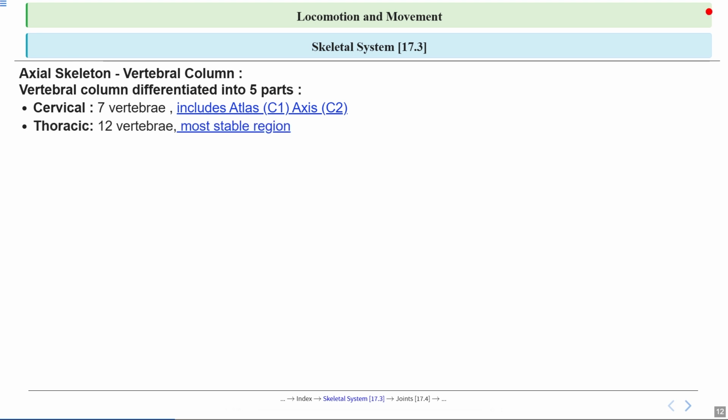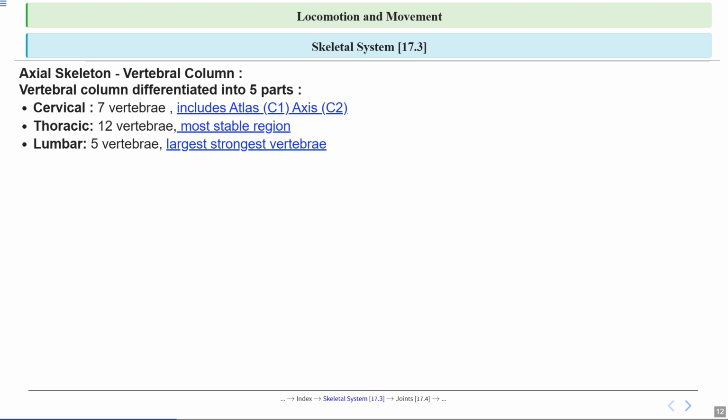Next is the thoracic region, which has 12 vertebrae. This is the most stable part of the spine because it connects to the ribs, forming a protective cage around our heart and lungs. So you can imagine this area as the sturdy frame of a shield keeping our vital organs safe. Moving down, we reach the lumbar region with 5 vertebrae. These are the largest yet strongest because they carry most of our body weight. So you can think of them as the foundation stones of a building, and they need to be tough to